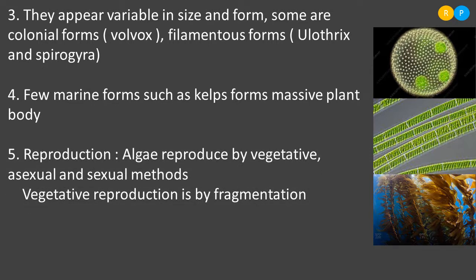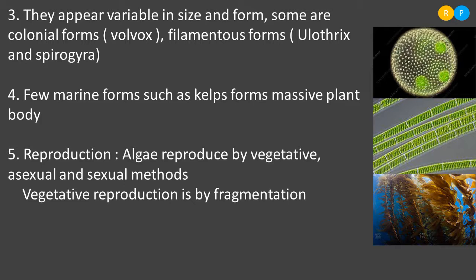Then algae reproduce by different methods. They reproduce by vegetative method, asexual method and sexual method. So these are the three different kinds of reproduction we can see in algae. In vegetative reproduction, only the vegetative part of the algae is involved in reproduction.